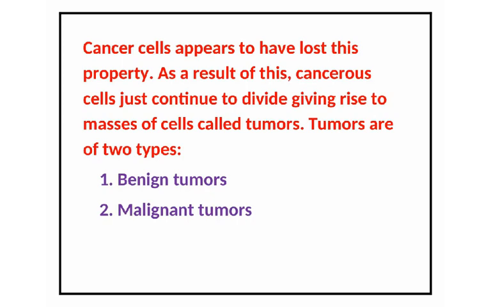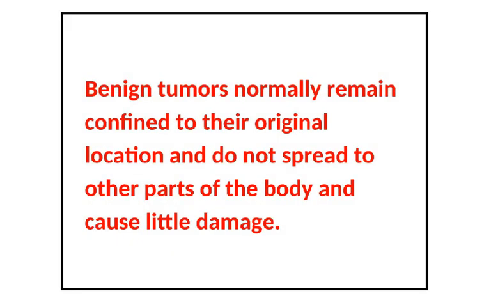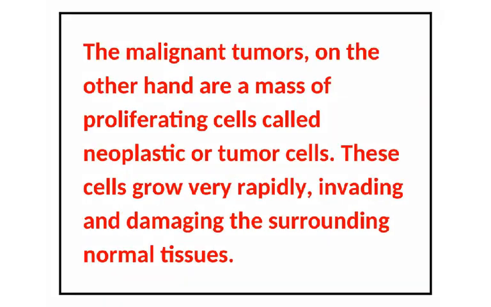As we said earlier, the tumors are of three types. Basically, in the NCERT text, it was given as two types, benign tumors and malignant tumors. What are benign tumors? Benign tumors normally remain confined to their original location and do not spread to other parts of the body and cause little damage. Malignant tumors, on the other hand, are a mass of proliferating cells called neoplastic or tumor cells. These cells grow very rapidly, invading and damaging the surrounding normal tissues.